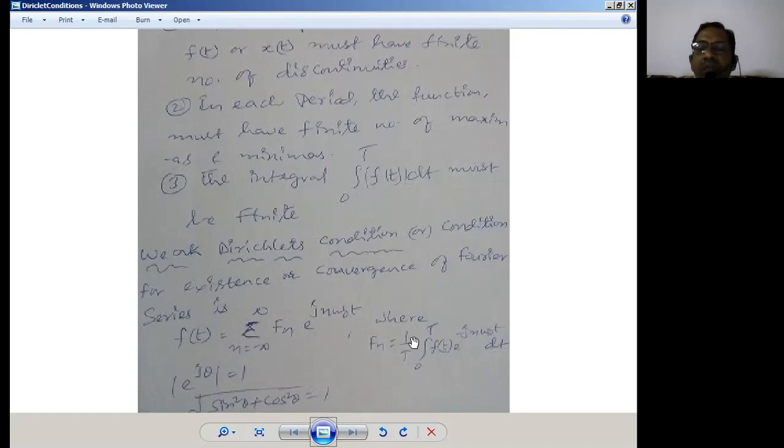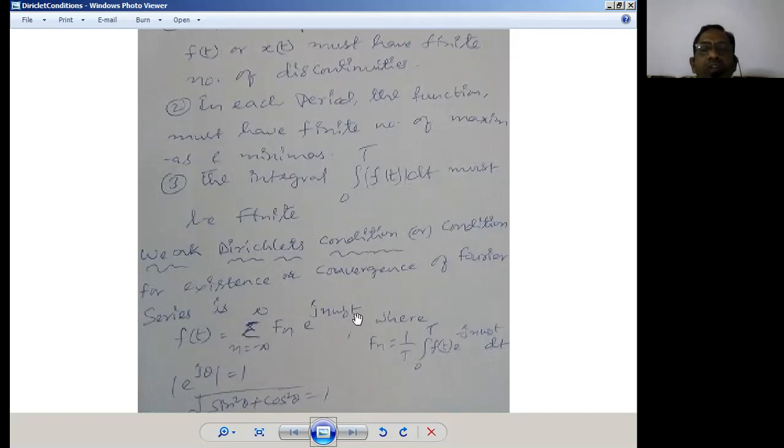It should lead to a value. That means in a Fourier series we have many harmonic components: a naught, a n, b n. Now a n into cos n omega naught t for an infinite number of harmonics. Similarly, b n into sin n omega naught t for an infinite number of components. So we get an infinite number of components, and the resultant value of all these components should converge to a value. That's what is called the existence of a Fourier series.